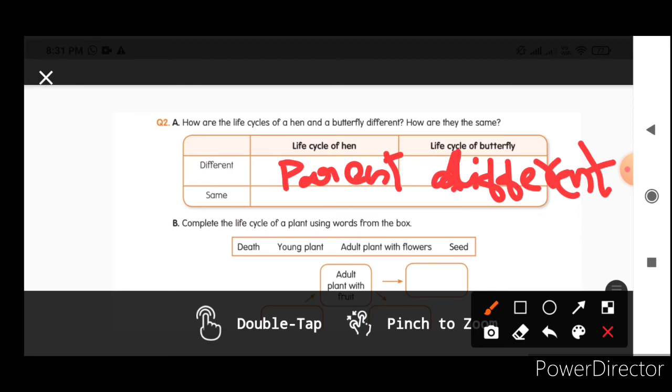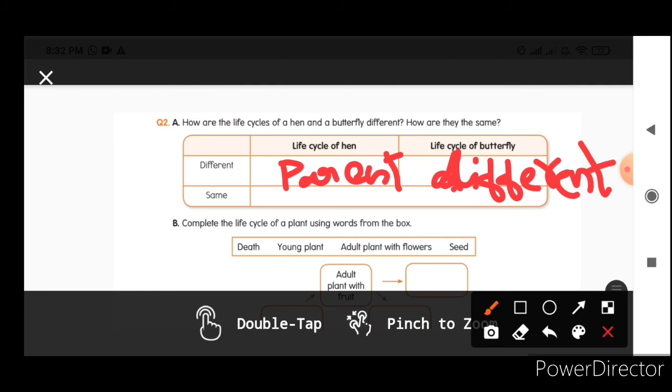And what are the similarities between the life cycle of hen and butterfly? Similarity means same features. What features do they have in common? Both are going through the life cycle. Both are having different stages in their life.